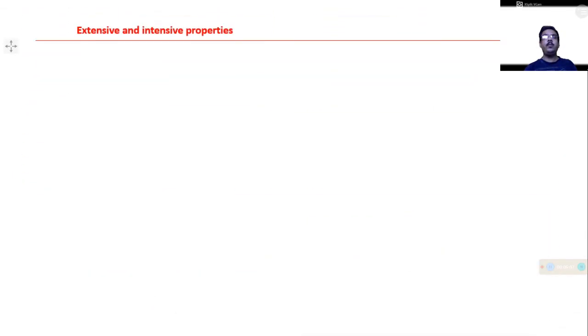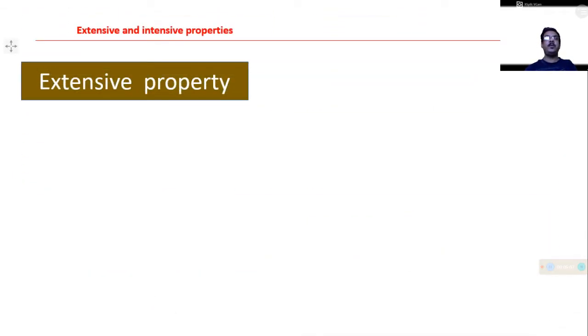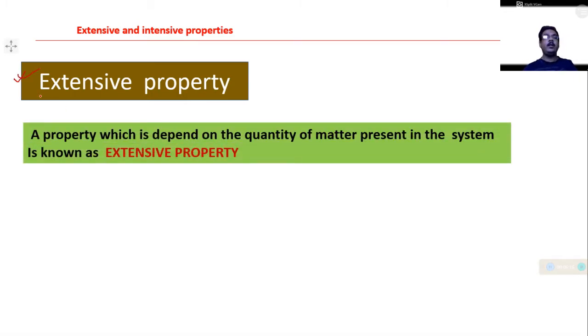Now we move on to the next topic, that is, the extensive property. Which properties are known as extensive properties? In definition, we see the properties which depend on the quantity of the matter. How much quantity of the matter is present in the system.